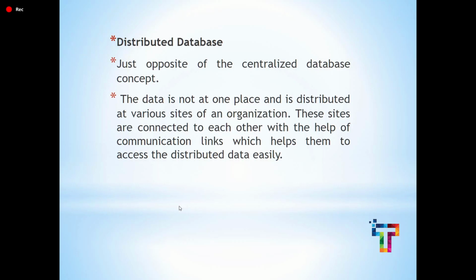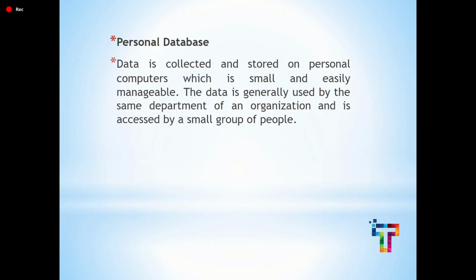How are all these 4 systems accessible? With the help of links. You all might know network, links and nodes. With the help of the network, the users can access the distributed data among themselves. This is distributed database.